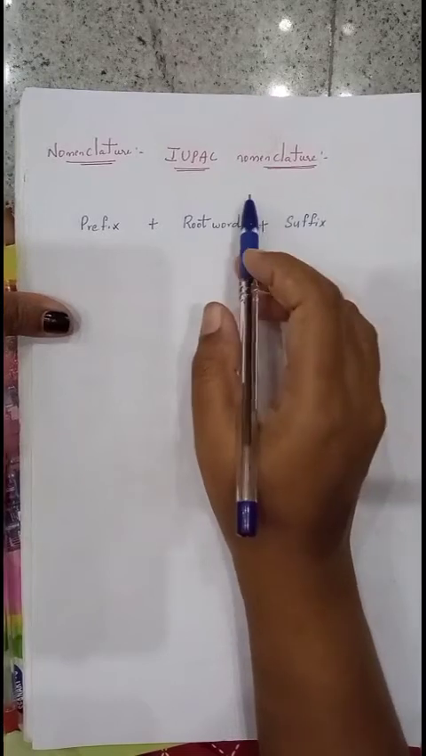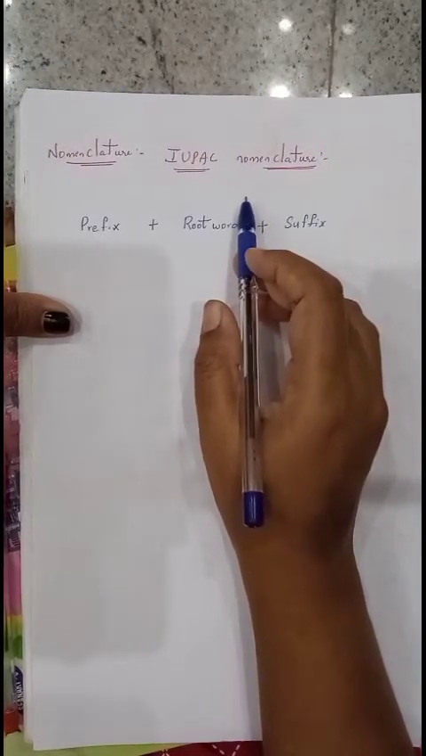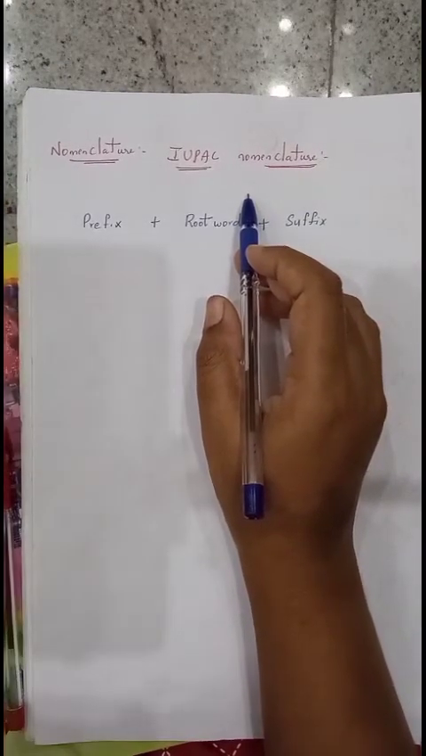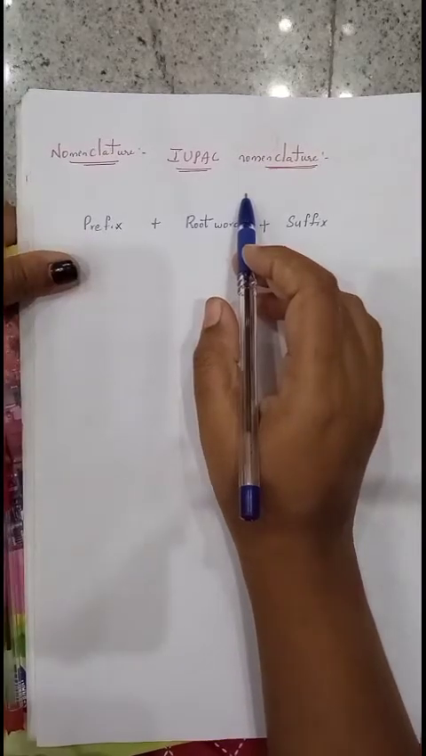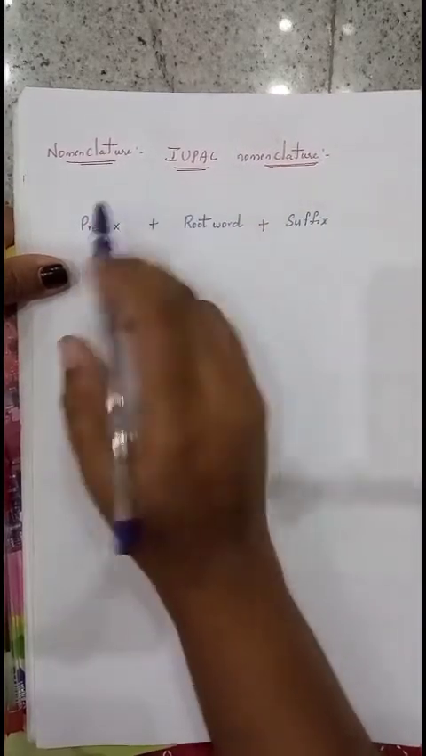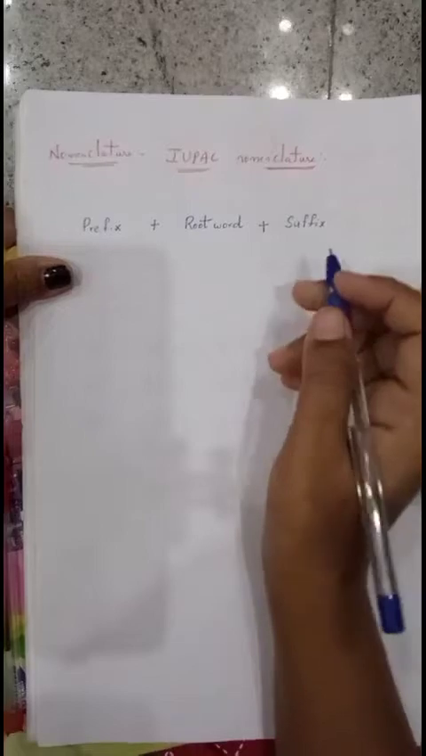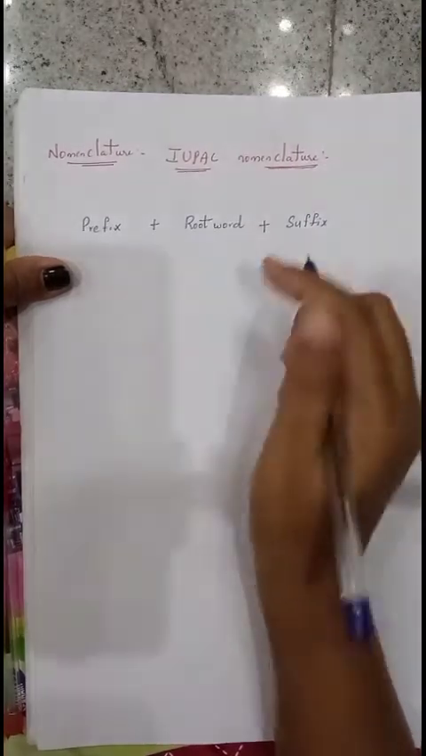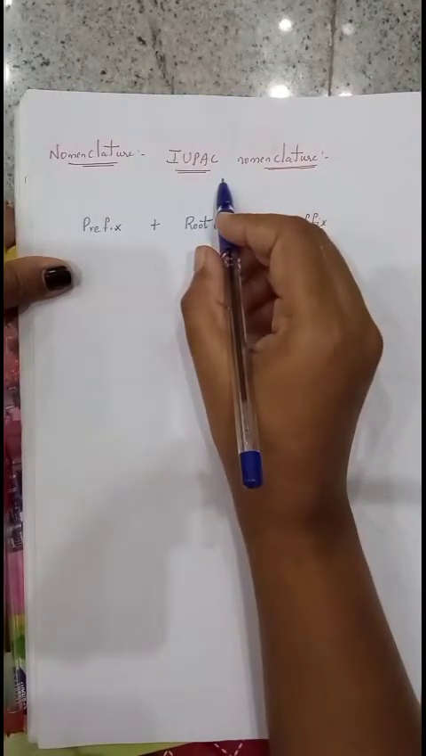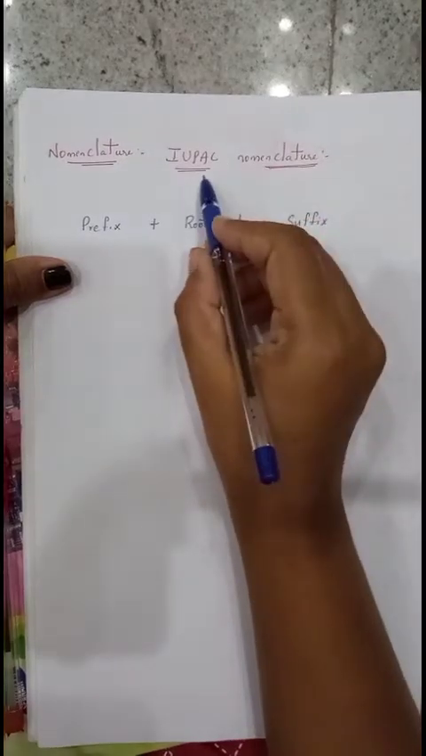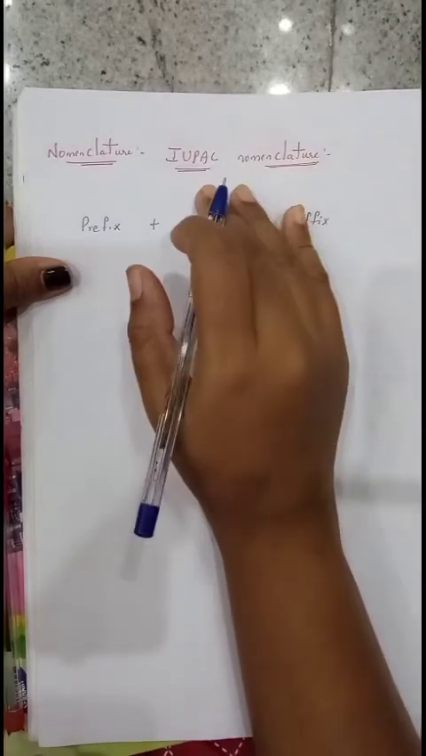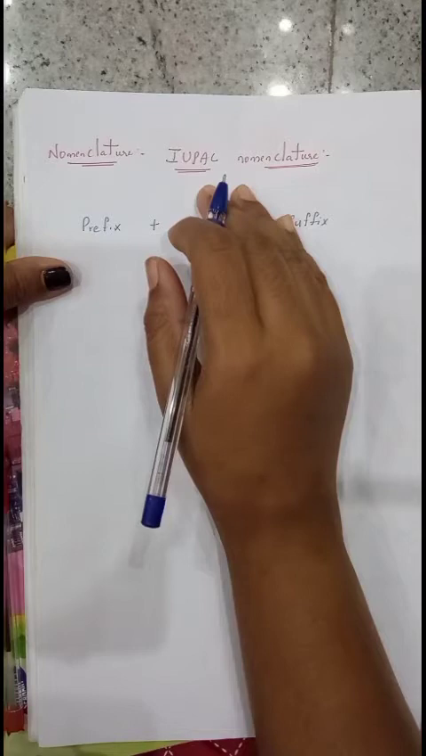Now we'll see another most important topic from this chapter, that is nomenclature. Nomenclature is a system which is used to give names for an organic compound. An organic compound is made up of carbon and hydrogen. For such organic compounds we will give their names based on this nomenclature. There are two important nomenclatures: one is IUPAC nomenclature, the other one is common nomenclature. First we will see IUPAC nomenclature, and this is only asked for the exam.